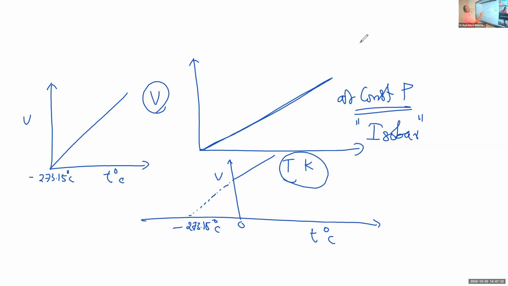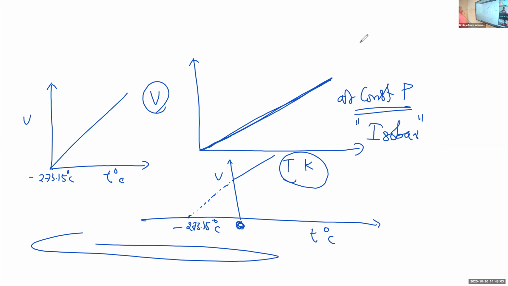But the difference is this. In this graph, we have plotted the absolute temperature, Kelvin temperature. But in the other cases, we have plotted degrees Celsius. If this is the origin 0, 0, then this is the zero volume at minus 273.15 degrees Celsius. Here the temperature is not 0, it is minus 273.15. So here is a difference.